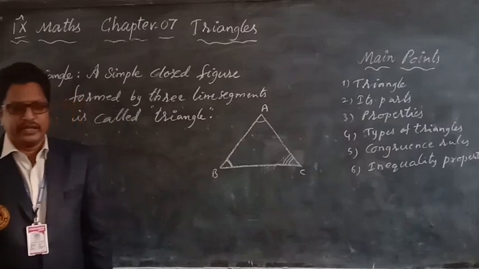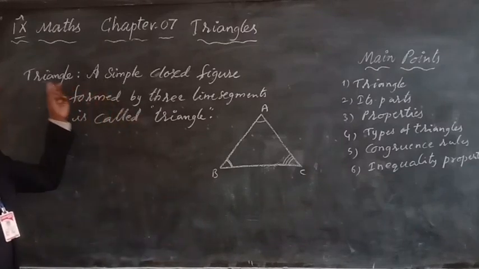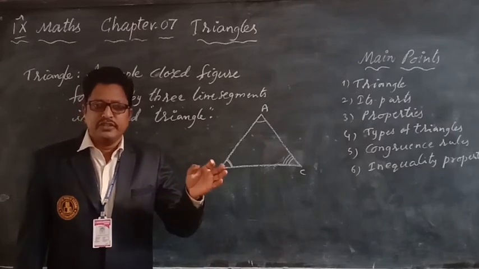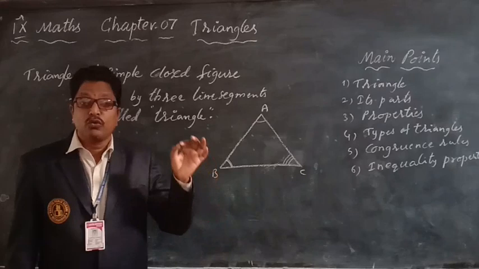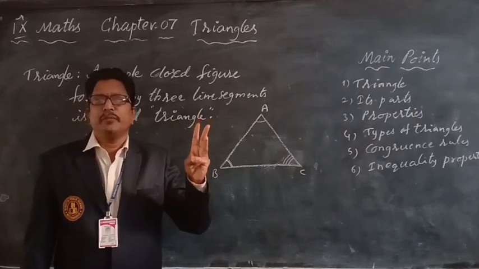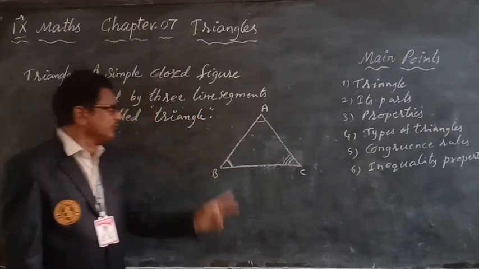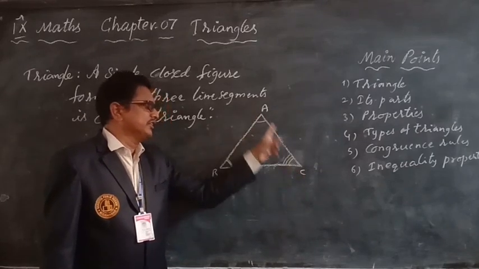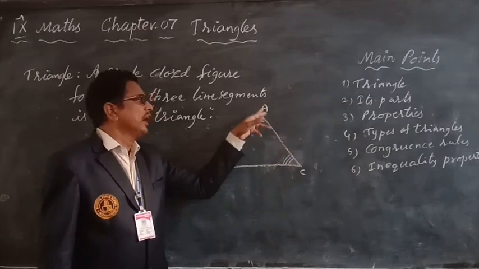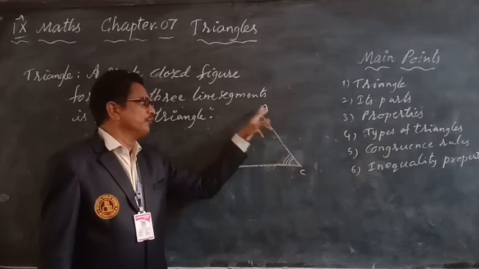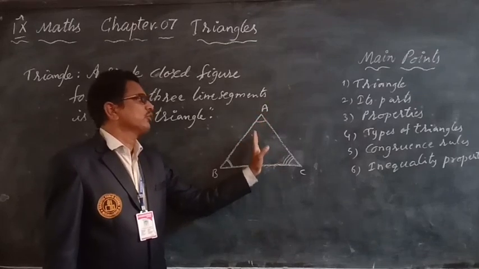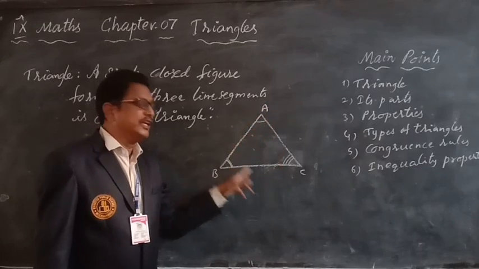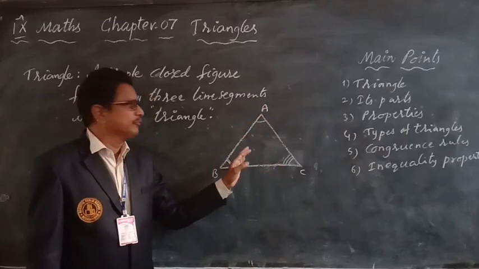Now, what is the definition of triangle? A simple closed figure formed by three line segments is called a triangle. See here, AB is one line segment, BC is one line segment, AC is one line segment. Three line segments and a simple closed figure. It is closed when there is no chance to get outside; that is called a closed figure.